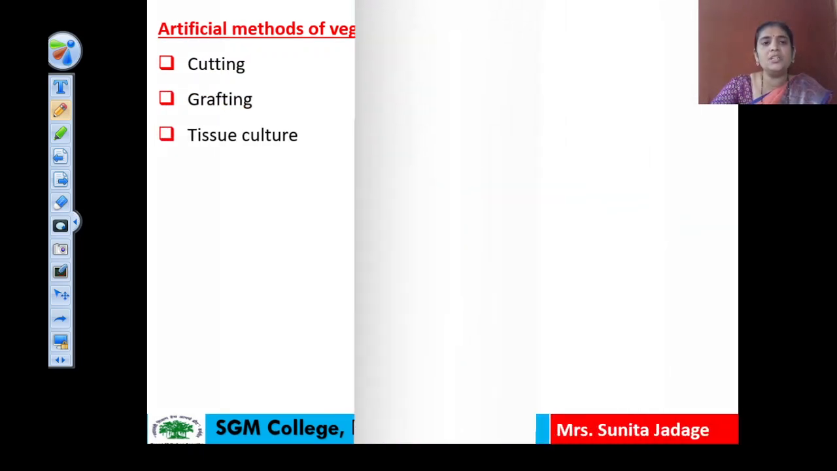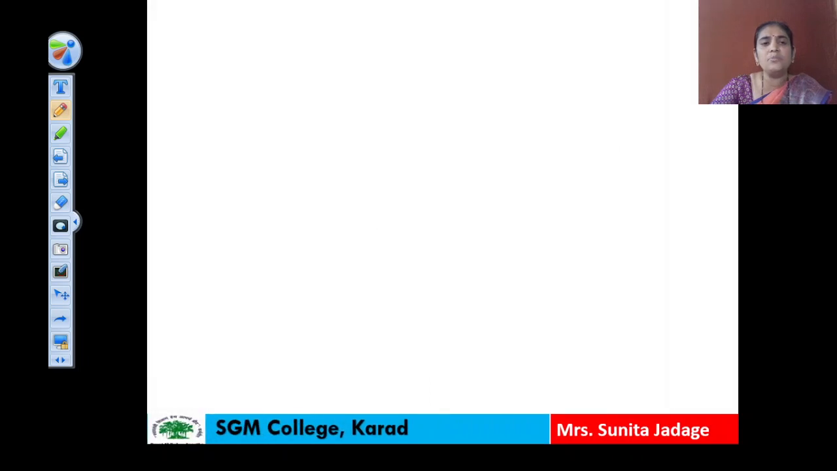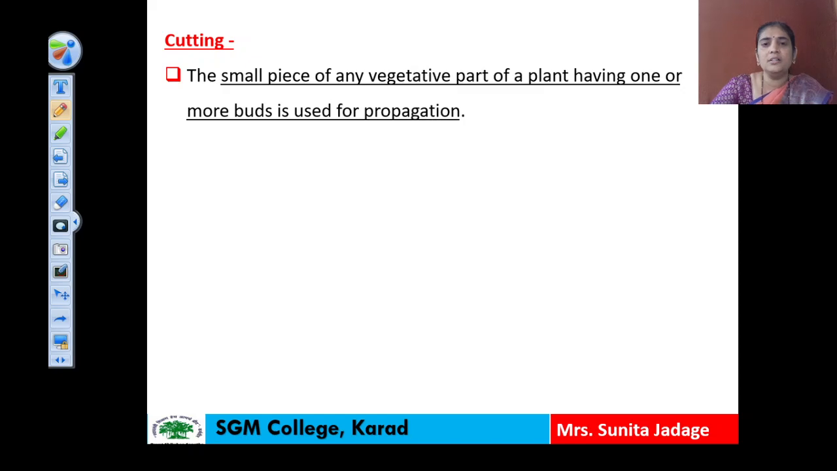So first method here is the cutting. It is also a very simple method. In cutting method we have to cut the vegetative part of a plant, and that cut part is grown into soil or in a pot, and it will be forming a new plant. So here a small piece of any vegetative part of a plant having one or more buds is used for the propagation. And here in this example we can see we can use stem cutting, or we can use leaf cutting, or we can use root cutting.